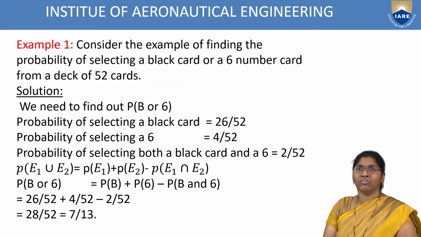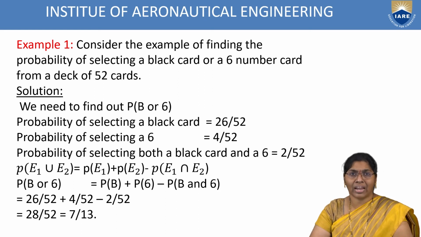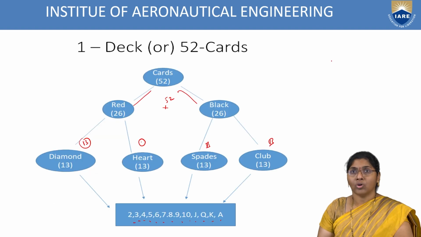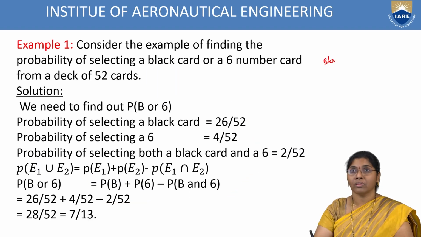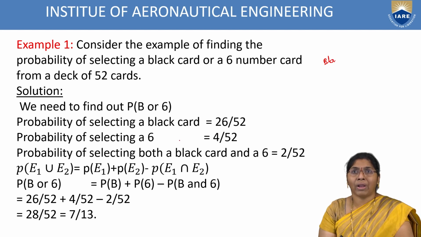For example, consider finding the probability of selecting a black card or a 6-number card. How many black cards are there in total? 26 black cards are there. We consider B for black cards.